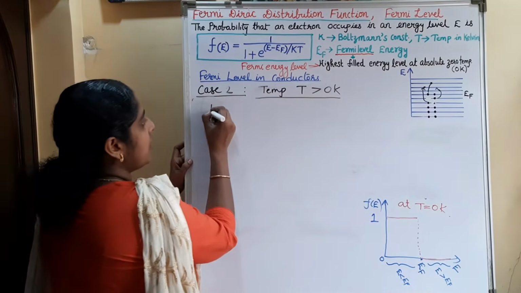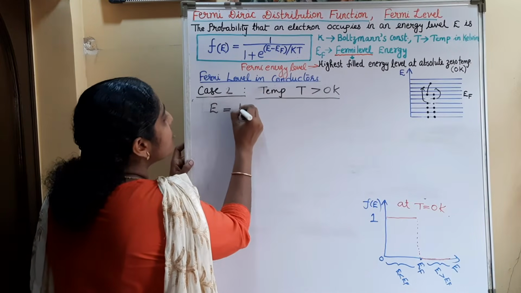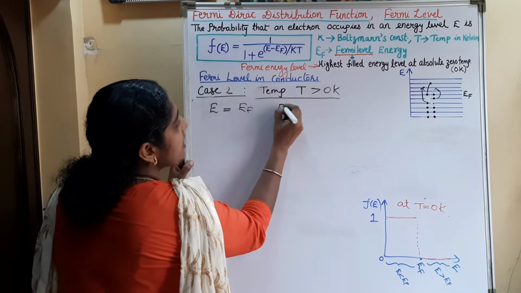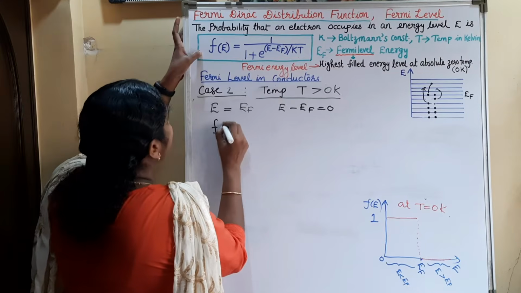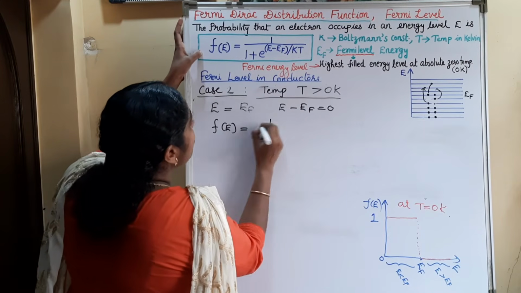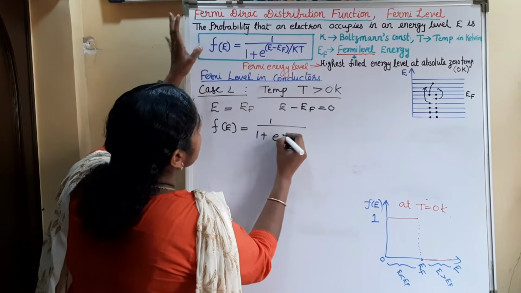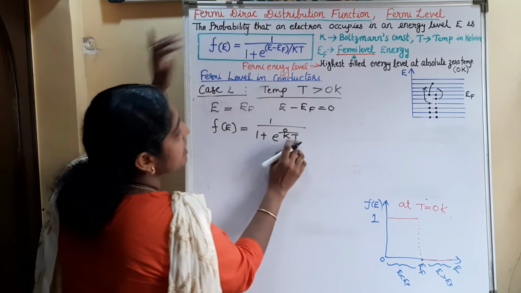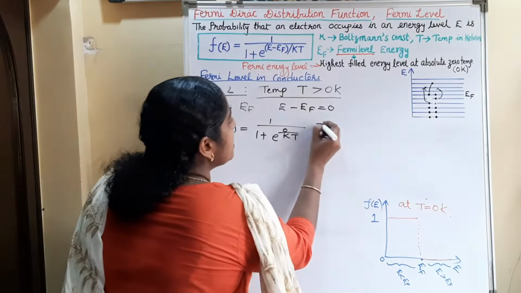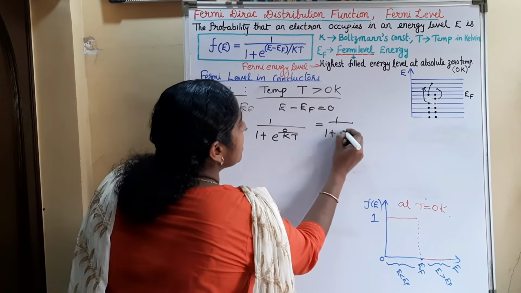So here we can consider the case when E is equal to EF. That is, E minus EF is equal to 0. So this equation becomes F of E is equal to 1 by 1 plus e raised to (E minus EF) by kT, which is 0 divided by kT. Here T is greater than 0 Kelvin. So it is 1 by 1 plus e raised to 0.